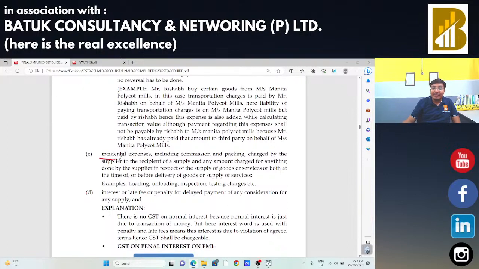Now, if there is any incidental expenditure, postal expenditure, commission expenditure, packing expenditure, that will be part of the value of supply. And if there is interest, late fees, or penalty on account of delayed payment, that will also be part of the value of supply.